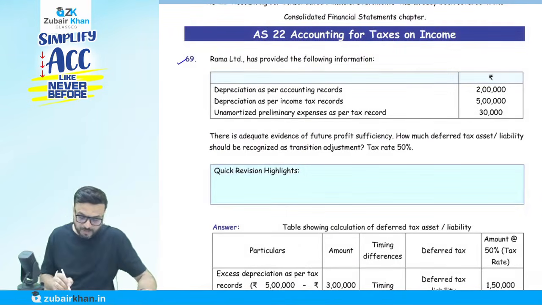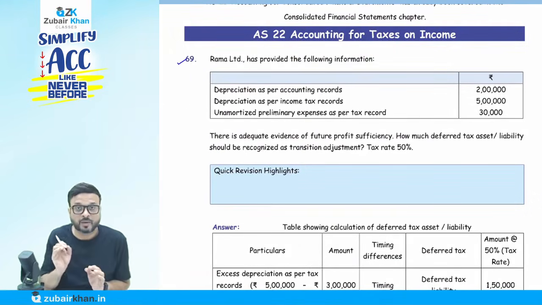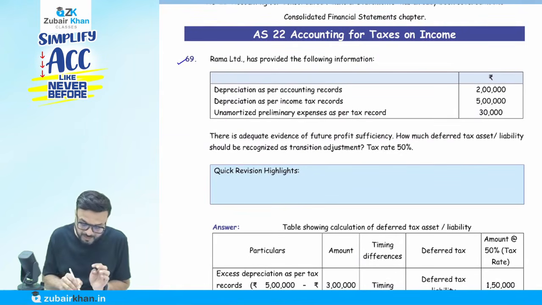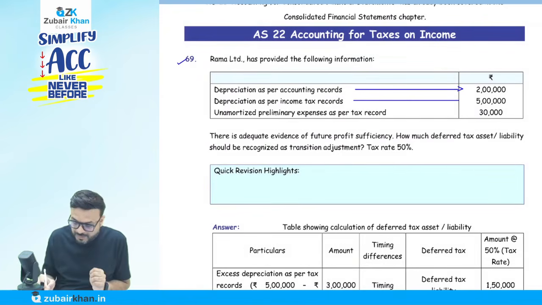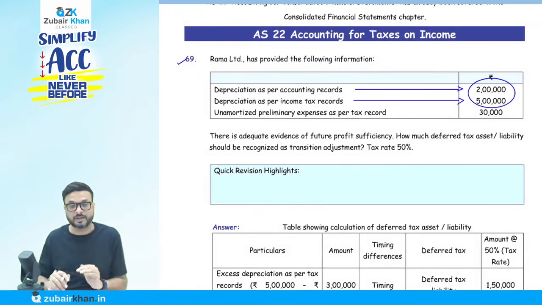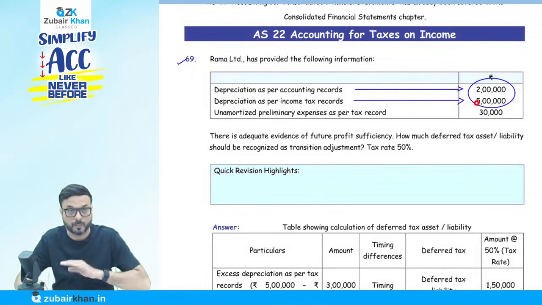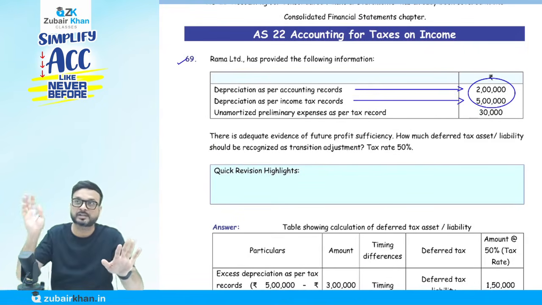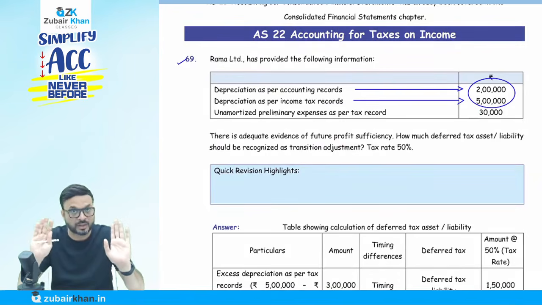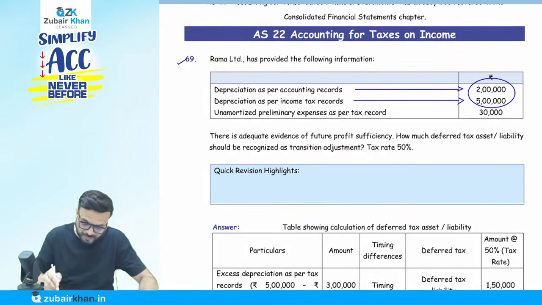It says that Rama Limited has provided the following information. Depreciation as per accounting record is 2 lakh. Depreciation as per income tax records is 5 lakh. Now decide whether it's a deferred tax asset or liability. We recorded 5 lakh as per the tax law: more expense, lesser amount of profit, lesser amount of tax. Less tax now, more tax later. It's a deferred tax liability. Okay, remember that rule.